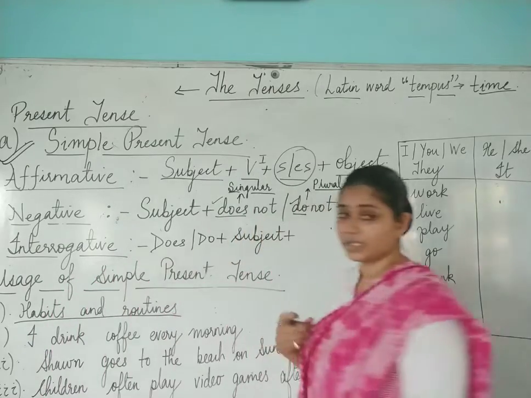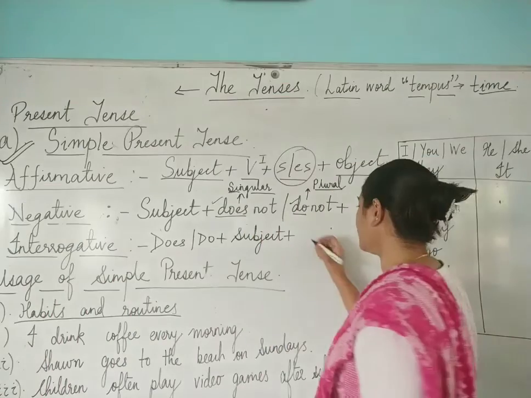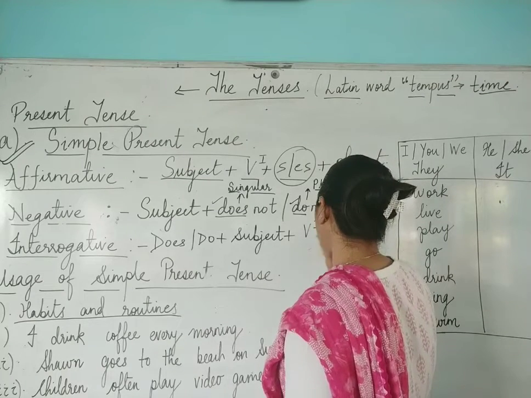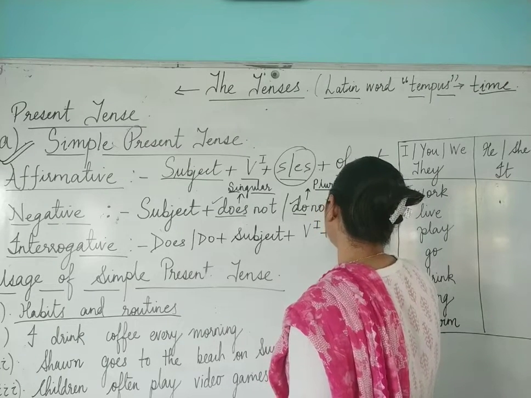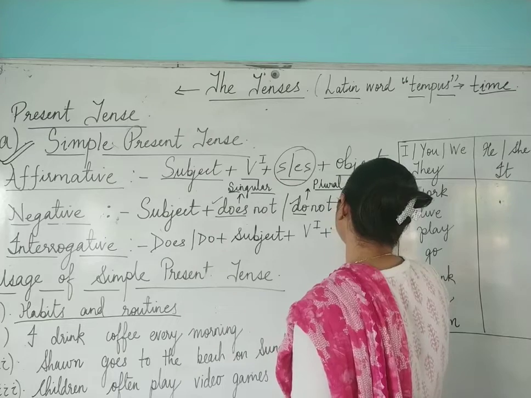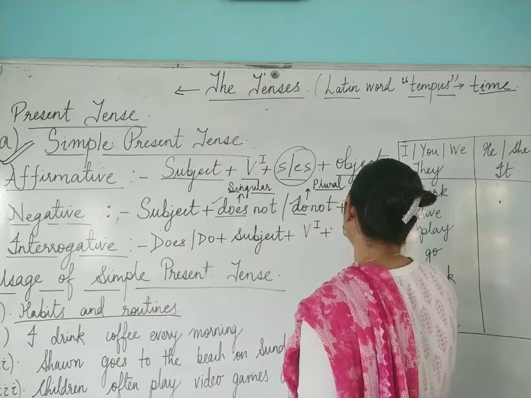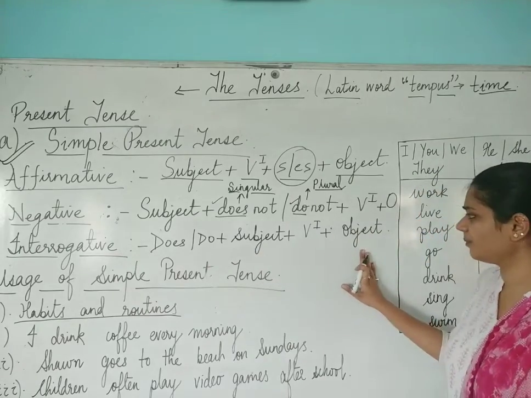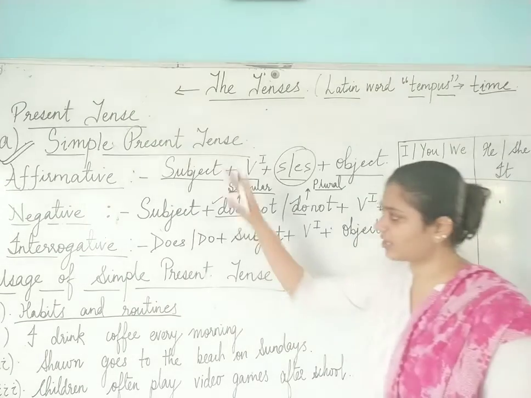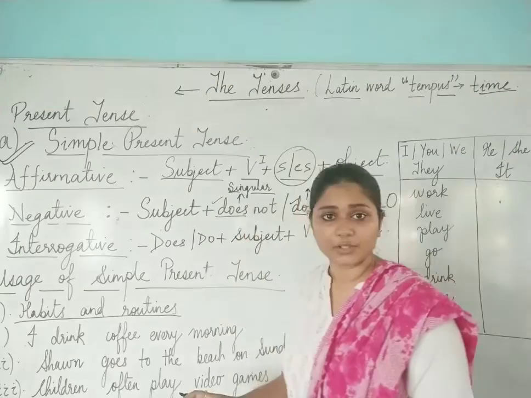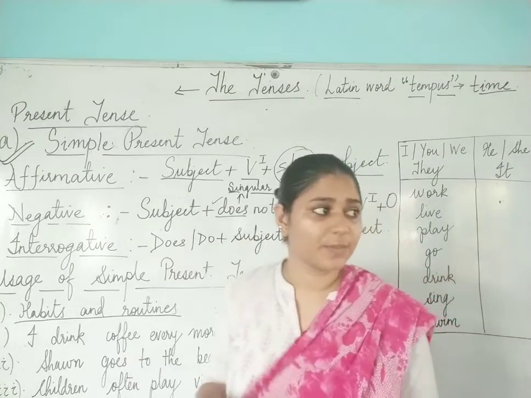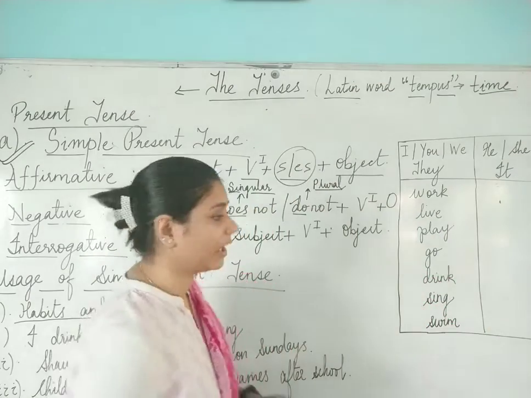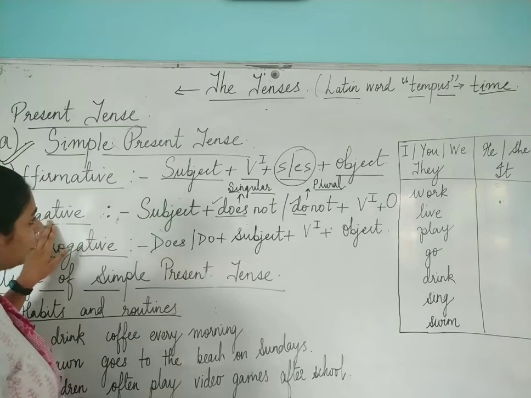Then we have to write the first form of the verb, and then we have to write the object. Okay. Simple. Very easy. Does, do plus subject plus verb first form plus object. I hope the structure of simple present tense is clear to everyone. Okay. Now come to this one.